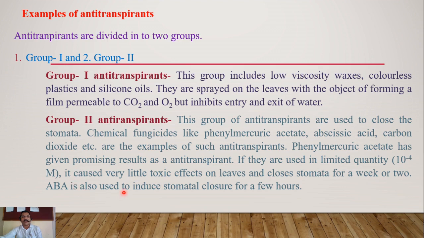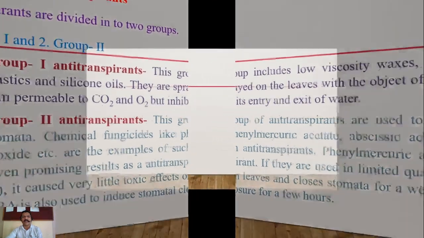Abscisic acid is also used to induce stomatal closure for a few hours. So there is another type of group second anti-transpirant, that is abscisic acid. It can also be used as an anti-transpirant and it is able to close stomata for a few hours.